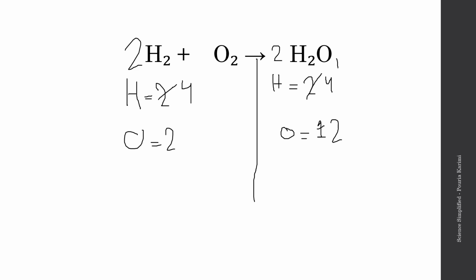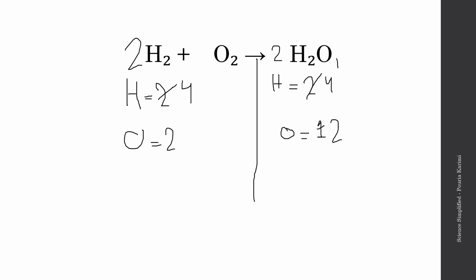Our last step was to check our work. So let's check it. We have 4 hydrogens here. We also have 4 hydrogens here. We have 2 oxygens here, and we also have 2 oxygens right here. Now the reason I didn't put a 1 behind the O2 here is because when there's no number behind a molecule or an atom, it automatically means there's a 1 behind it. Okay.